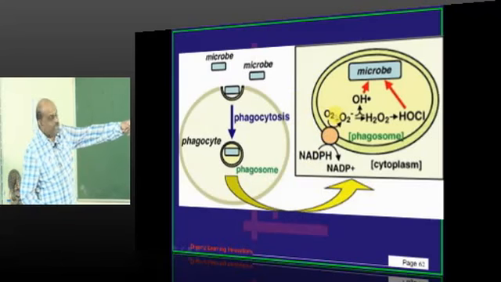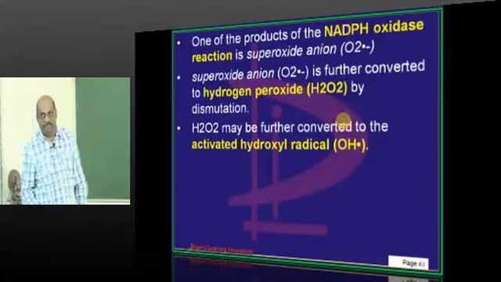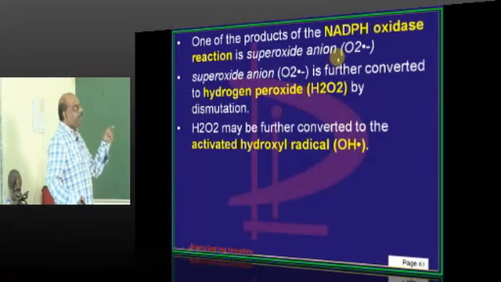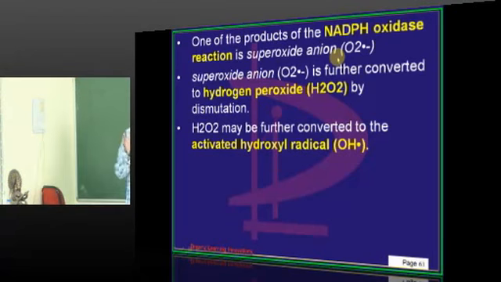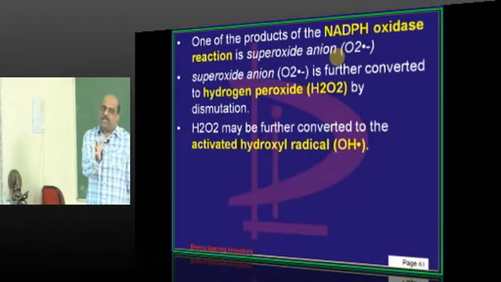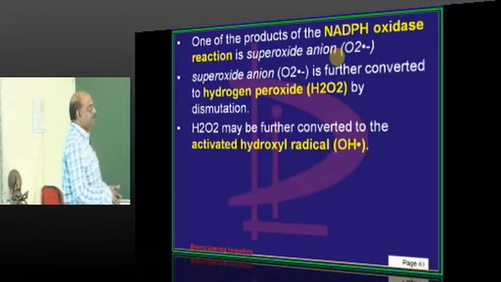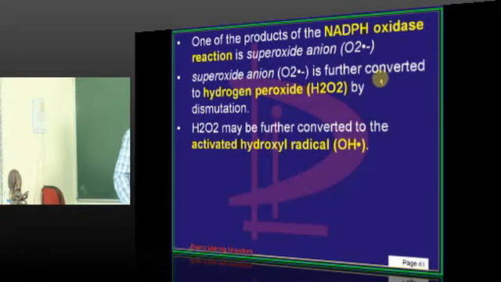And this oxygen is there, no? This oxygen typically gets converted into an oxygen free radical in the process. So one of the products of this NADPH oxidase system is the superoxide anion of the oxygen.